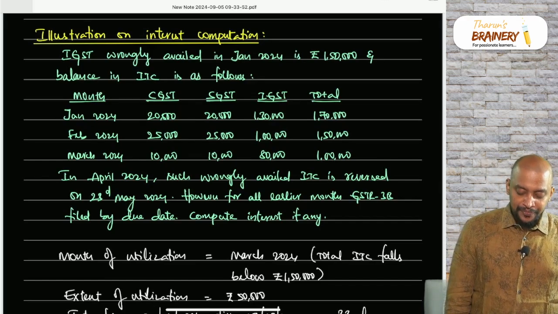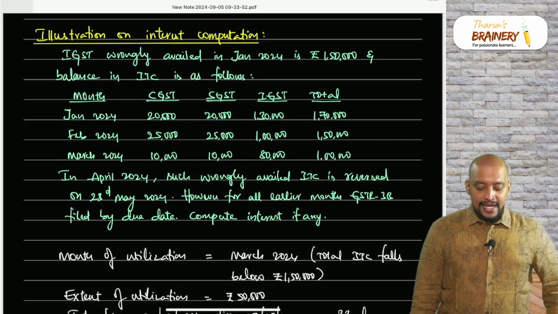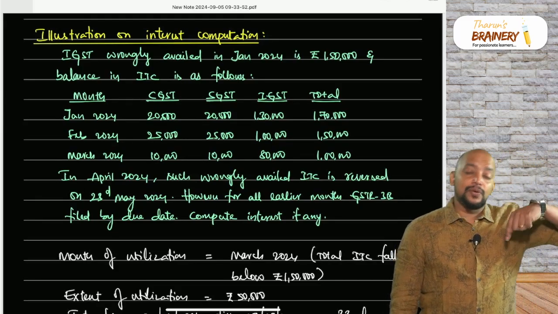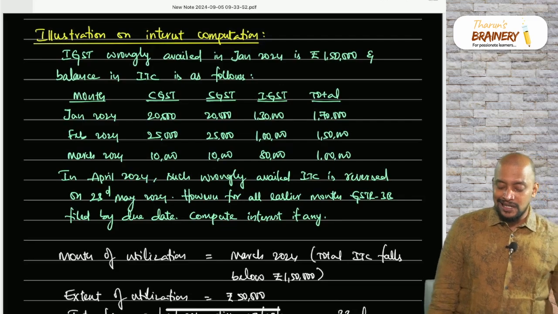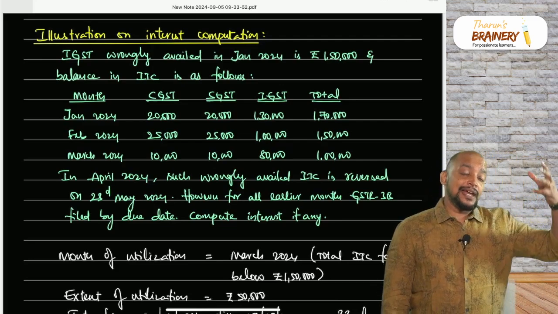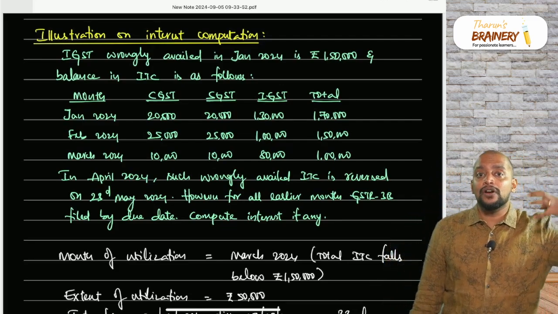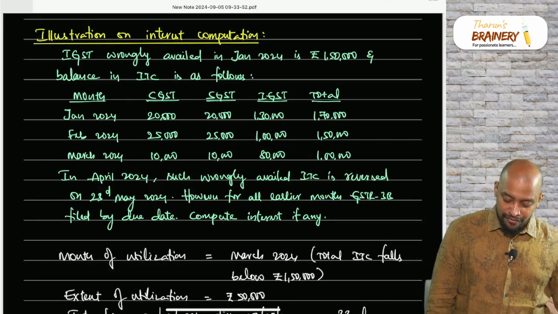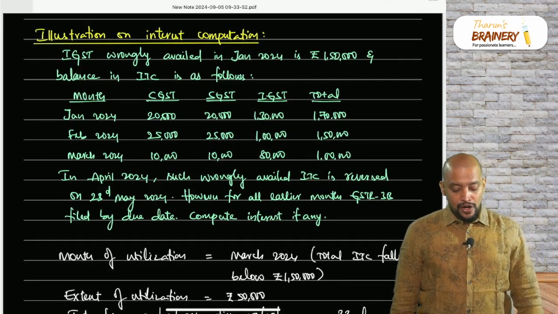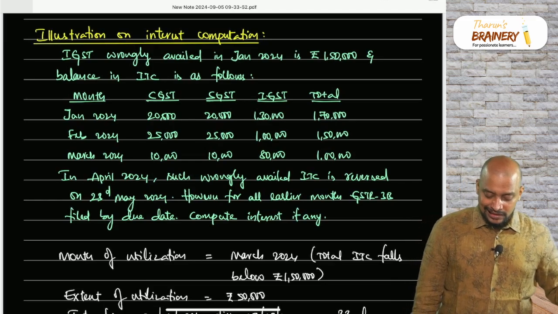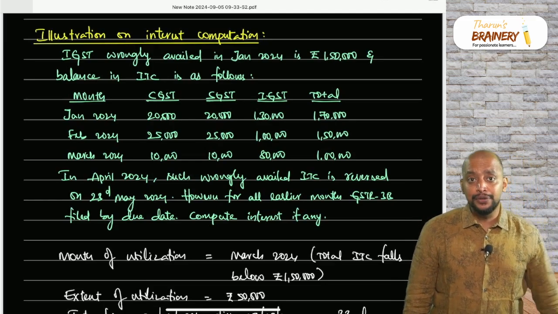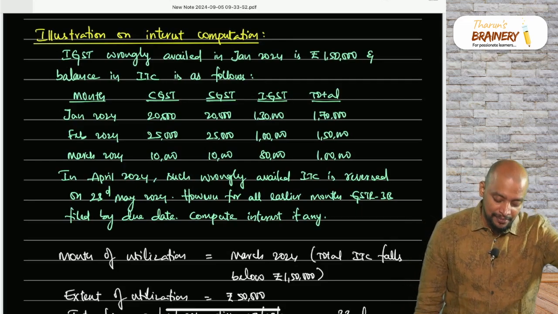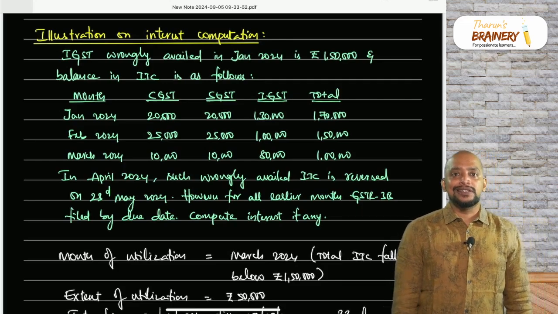So we have that data. The ITC wrongly availed in Jan 2024 was reversed on 23rd May 2024. However, for all earlier months GSTR 3B was filed by the due date, but for April alone we filed GSTR 3B on 23rd May. Compute interest, if any.